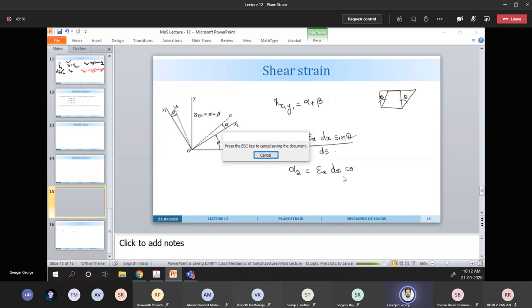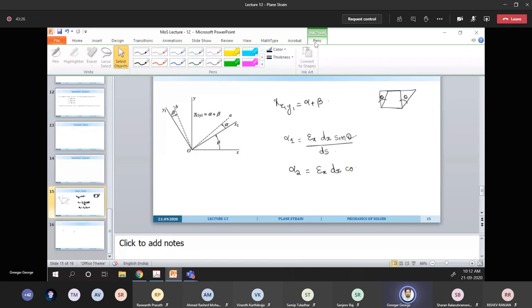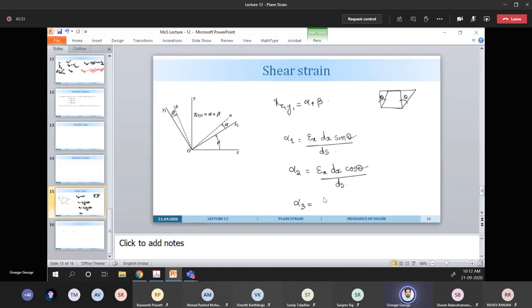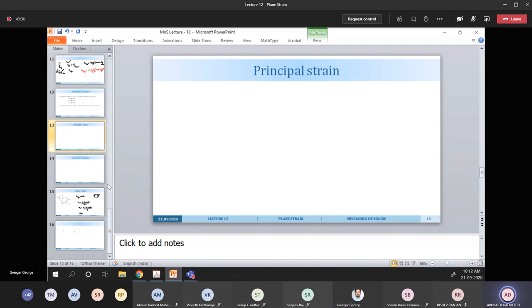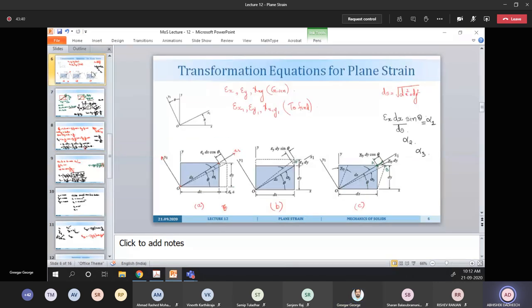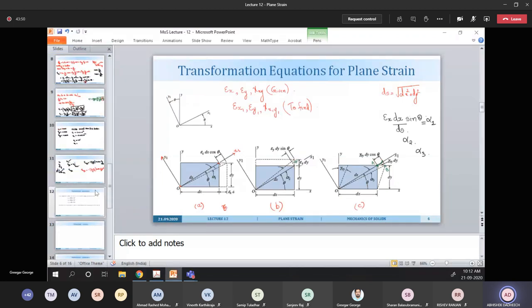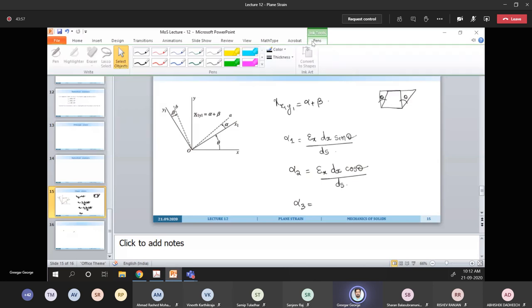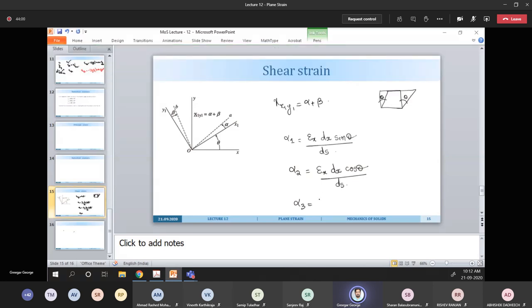Epsilon x dx cos theta by ds. Then alpha 3 is nothing but, coming back to the same figure, gamma xy dy sin theta by ds.